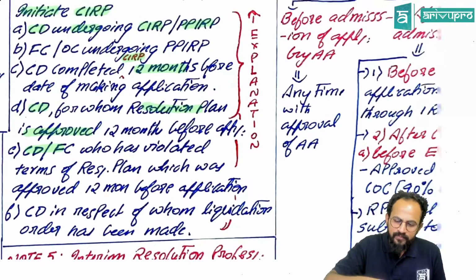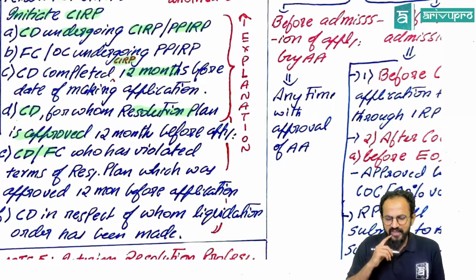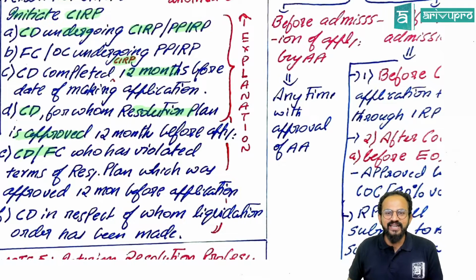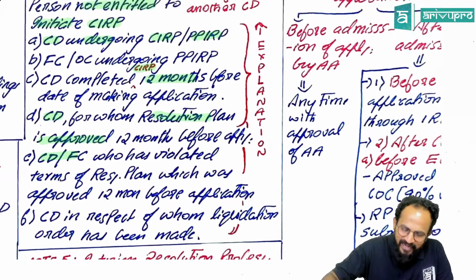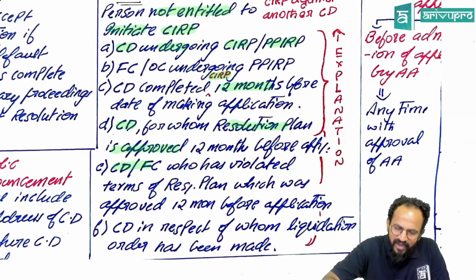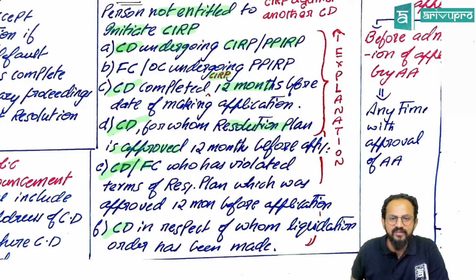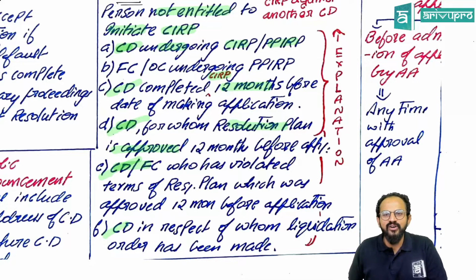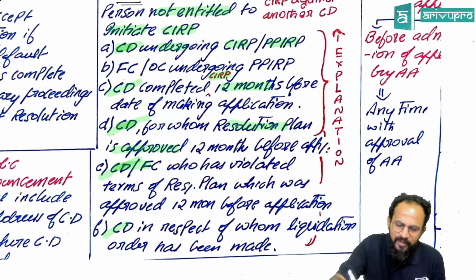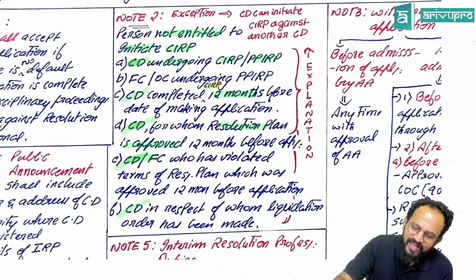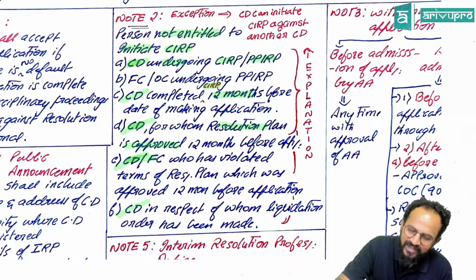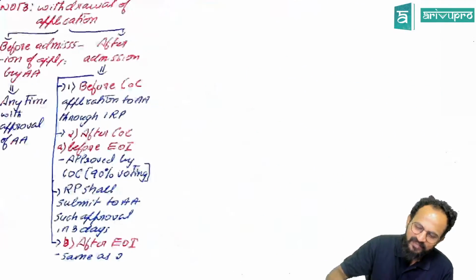Awesome. Now, again there was a practical difficulty. What is that? In all the cases we have given, a corporate debtor cannot initiate a CIRP process. Correct? Now listen carefully. See what all can happen.